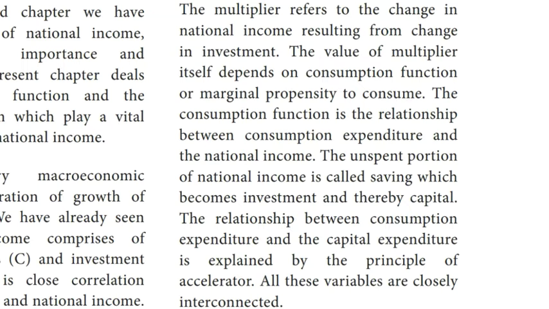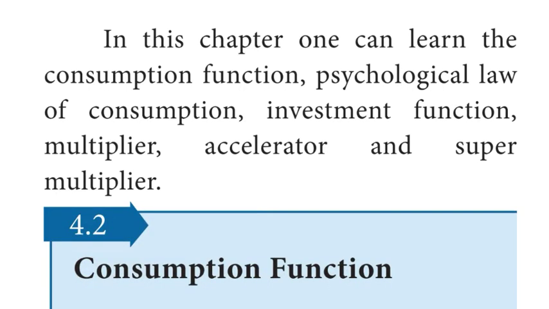The consumption function is the relationship between consumption expenditure and national income. The unspent portion of national income is called savings, which becomes investment and thereby capital. The relationship between consumption expenditure and capital expenditure is explained by the principle of accelerator. All these variables are closely interconnected. Take page number 53, left side. In this chapter, one can learn the consumption function, psychological law of consumption, investment function, multiplier, accelerator and super multiplier.